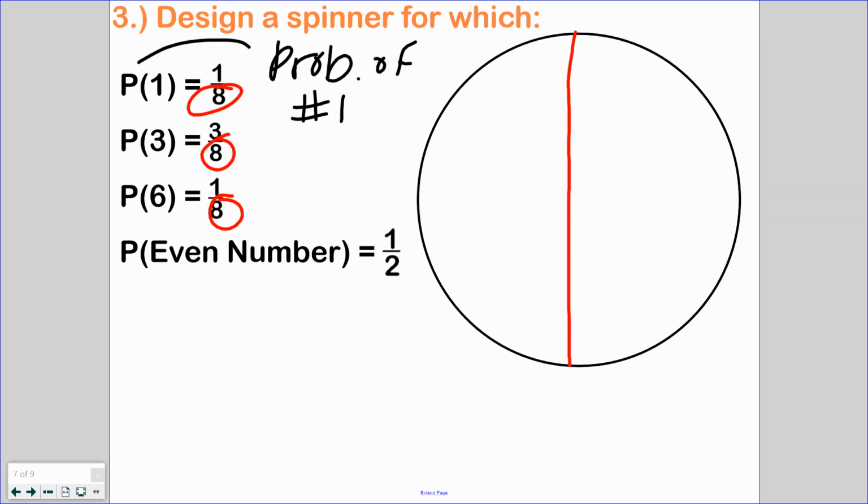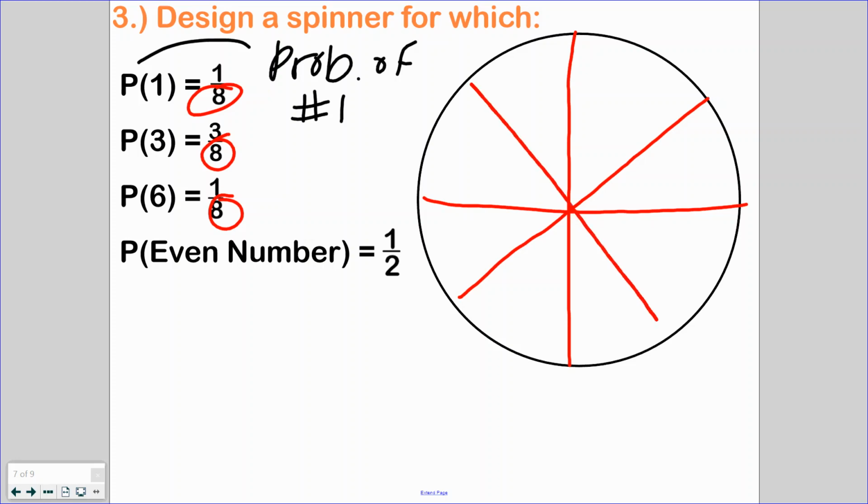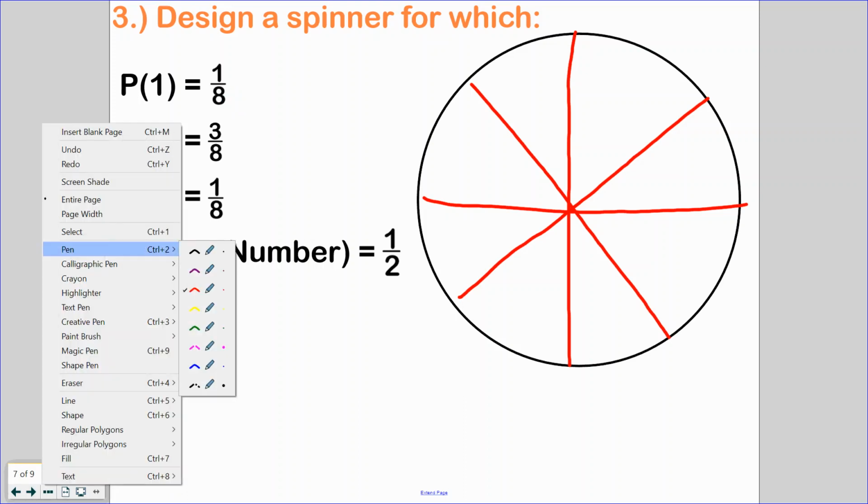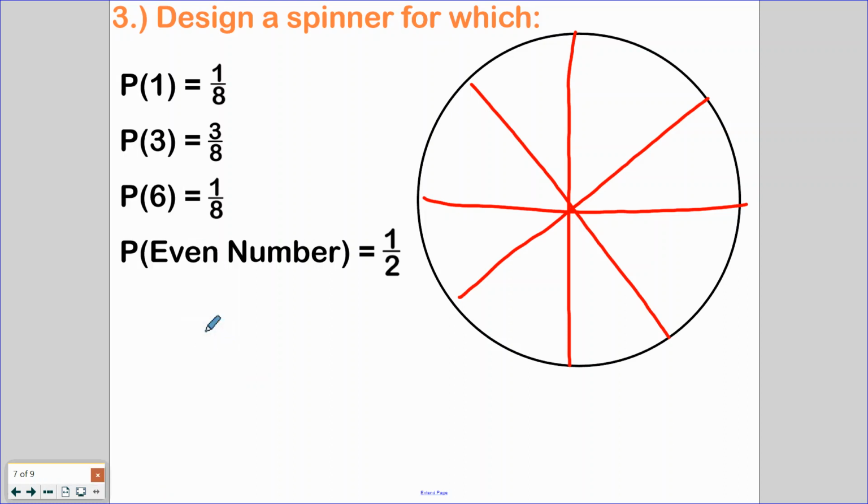So I do apologize if my drawing is really terrible. So I've cut it into quarters. So now I have 4, and I'm going to cut it this way. Now I have 6, and I'm going to cut it this way, and now I'm going to have 8. Okay? So I'm just going to erase that and erase this just to have some space. Okay? So I'm looking here at the probability of a 1 is 1/8. So that means 1 out of those 8 pieces is going to be the number 1. So I'm going to put that guy right here. So this section is the number 1.